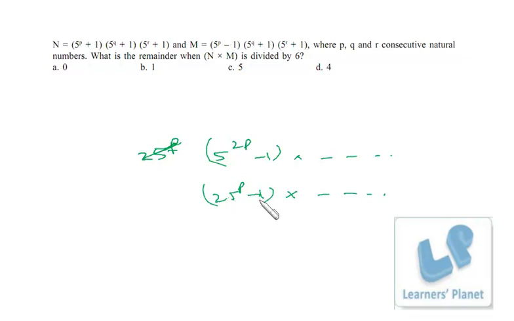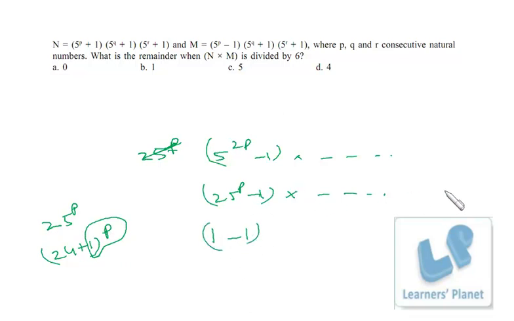Now 25 raised to P minus 1, if it is divided by 6, the remainder will be 0. How? I show you. 25 raised to P, the remainder when it is divided by 6 will be 1, right? Because 24 is a multiple of 6, so if you divide 25 raised to P by 6, the remainder will be 1 raised to P. P is any natural number, maybe 2, 3, 4, doesn't matter, 1 raised to anything will be 1 only. So the remainder is 1. And that 1 minus 1, so the final remainder will be 0.